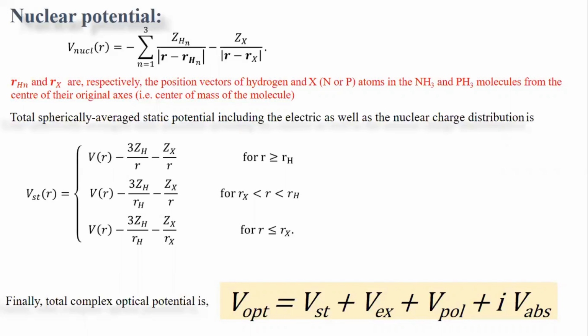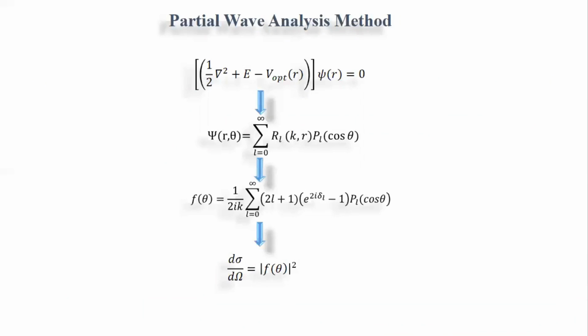Further, along with the static potential, we have added the exchange, polarization and absorption potentials to construct the complex optical potential. Further, this optical potential has been used in the Schrodinger equation and solved by using the partial wave analysis method to get the scattering amplitude, and taking the mod square of the scattering amplitude we get the differential cross section, and from there we can easily calculate the integrated momentum transfer, absorption and the total cross section.